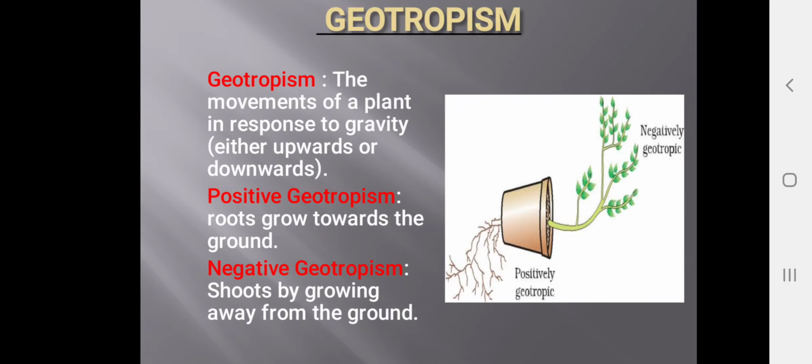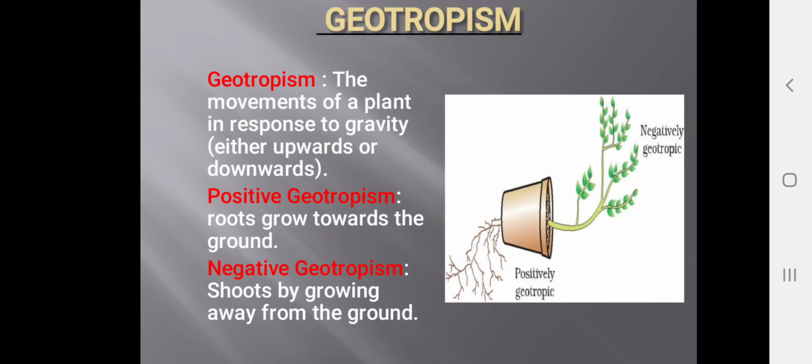So we have two types of geotropism and two types of phototropism: positive geotropism and negative geotropism, positive phototropism and negative phototropism. Phototropism means the movement towards the light is known as phototropism.